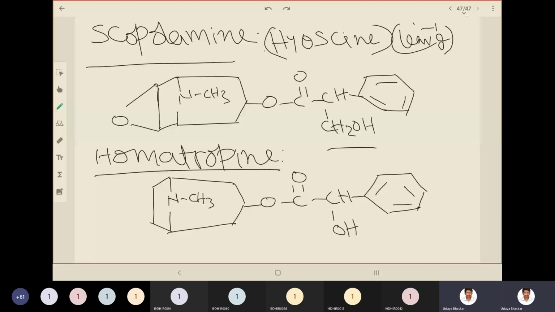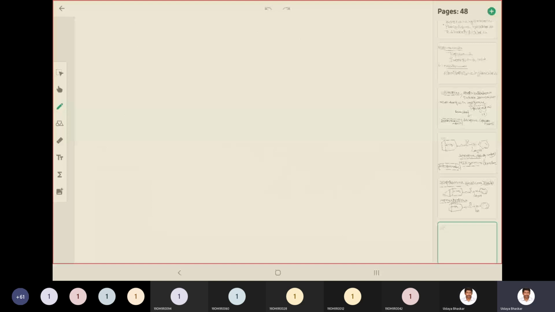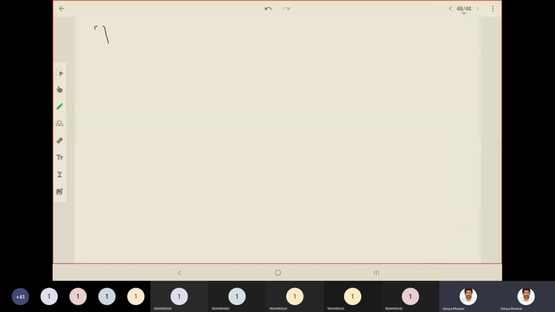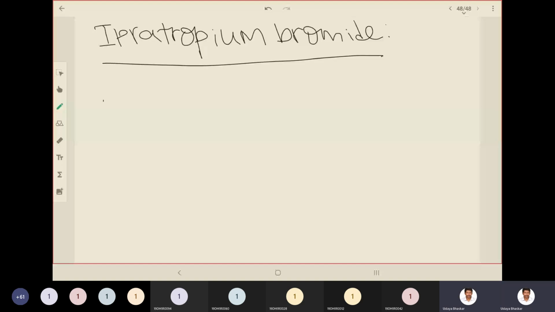Now let us see the structure of ipratropium bromide. It is also very similar, with only a small difference. So write the tropane ring. I'm writing it big.